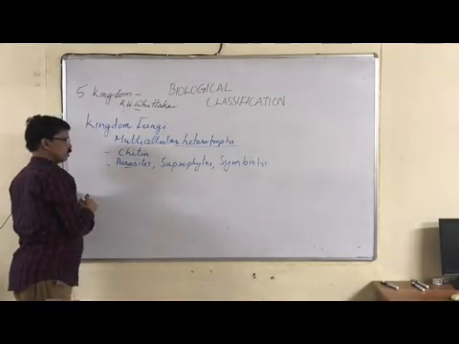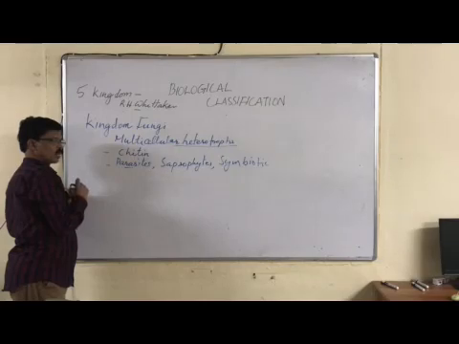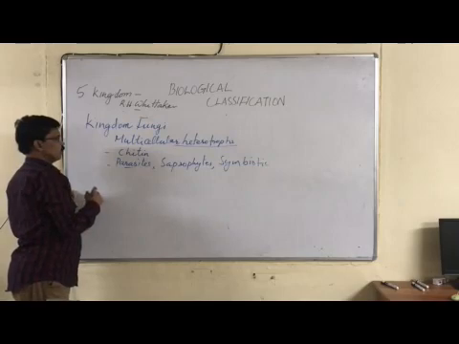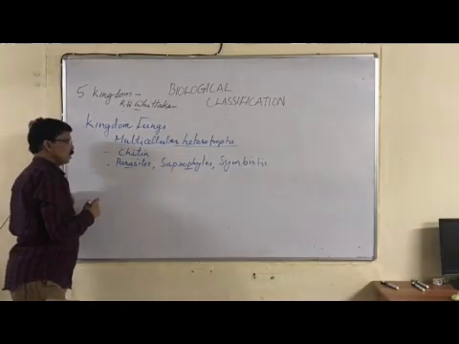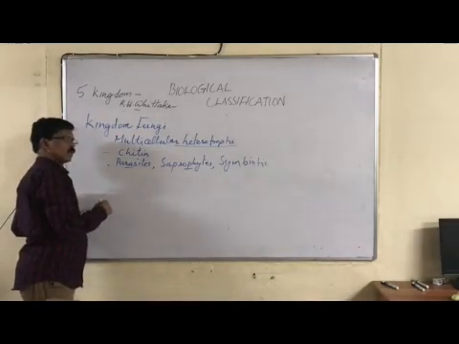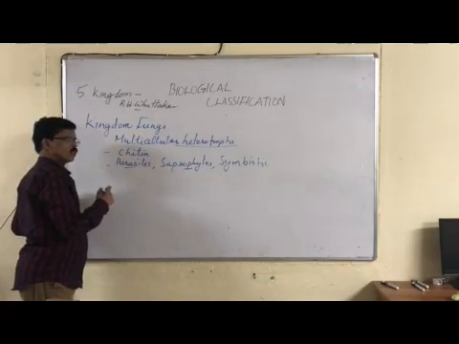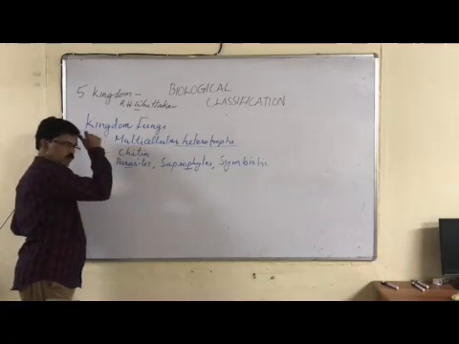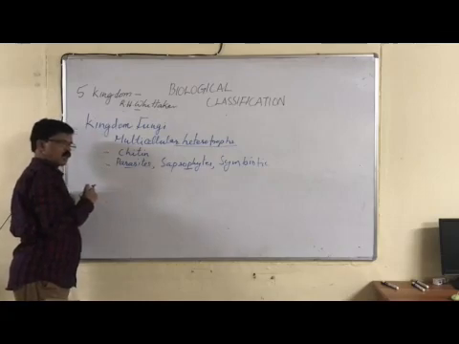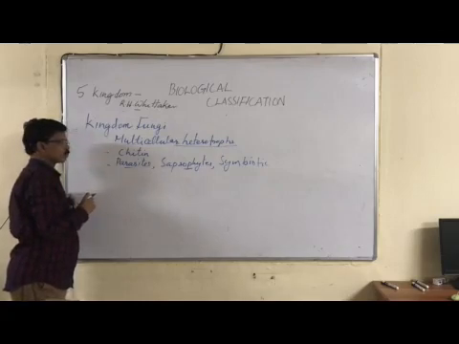Parasites, everybody knows, live in the bodies of other organisms and derive their food. Most of the fungi are saprophytes. They derive food from dead and decaying matter. Parasites are very rare in fungi, which cause disease in human beings and other animals. But there are some diseases like ringworm disease, caused by certain fungi. And they also cause many diseases in plants and destroy properties.